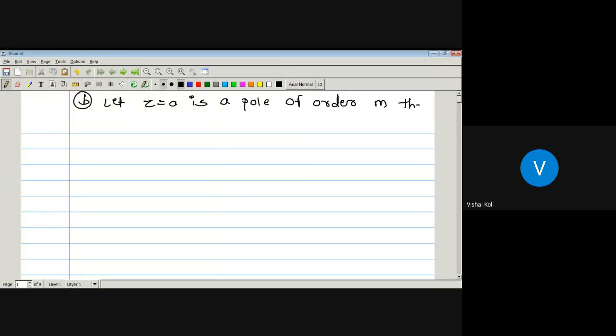Then, by the definition of pole, (z minus a) to the power m into f of z must have a removable singularity at the point z equal to a. Okay, so here we have taken z equal to a as a pole of order m, and we have to prove that its principal part contains a finite number of terms.